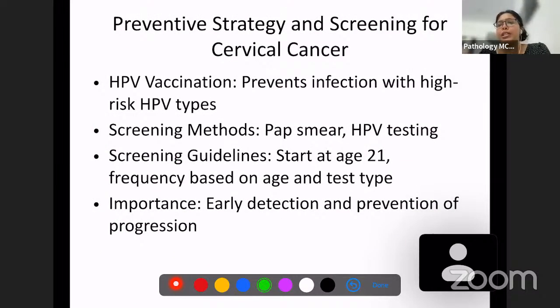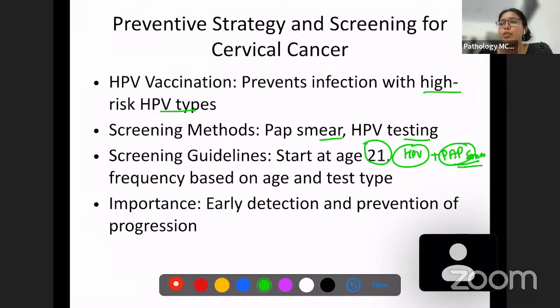Human papilloma virus vaccination, as I discussed, prevents infection with high-risk HPV types. There are screening tests like pap smear and HPV testing, which we already discussed. When should the screening start? HPV testing along with pap smear, usually these are done together. These screening tests should start at the age of 21. The frequency is based on what is being done, and if the test is positive or negative, according to that the frequency varies. But remember, the screening tests are started at the age of 21.